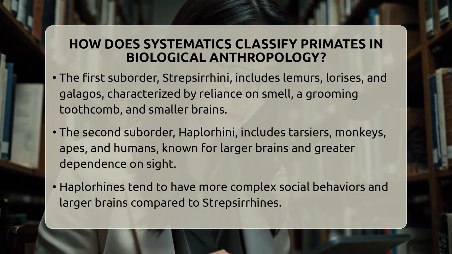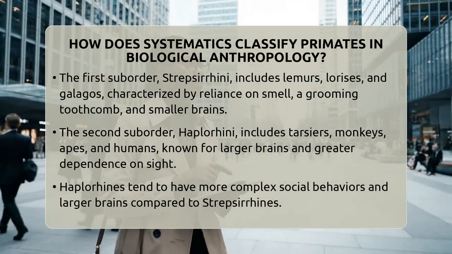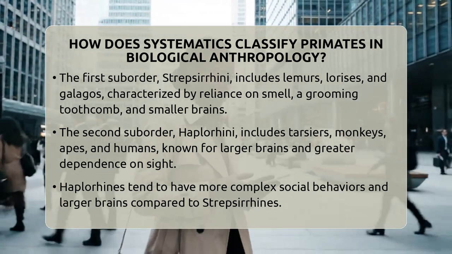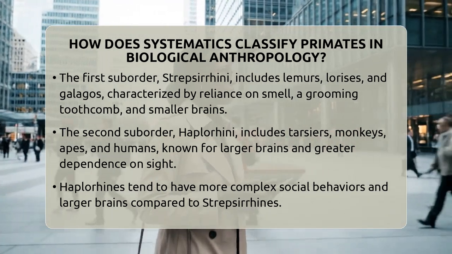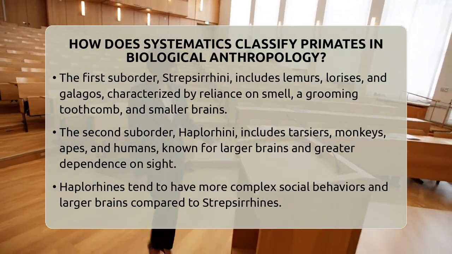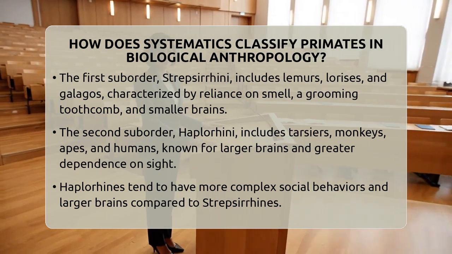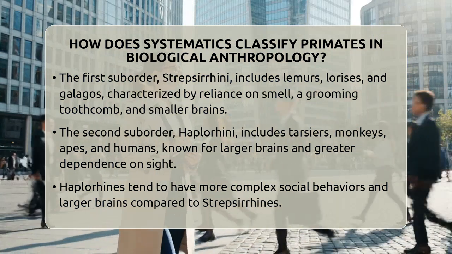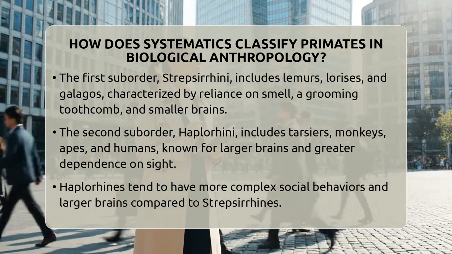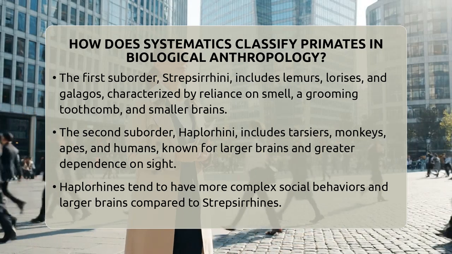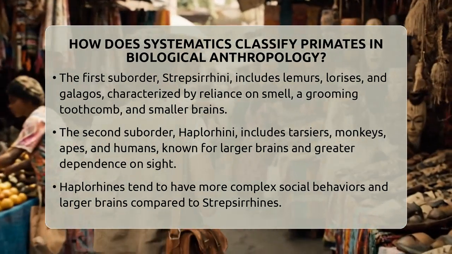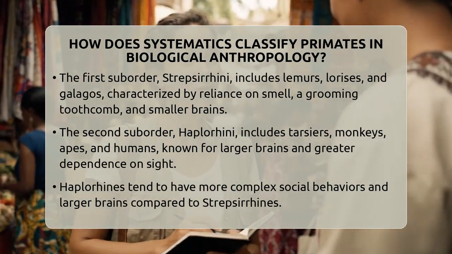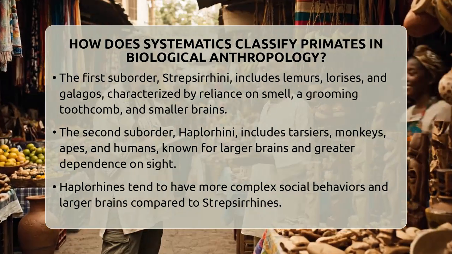They tend to rely more on their sense of smell, have a strong grooming tooth comb, and usually have smaller brains compared to their body size. These traits are more similar to early mammals and show their more primitive features. The second suborder is Haplorhini, known as dry-nosed primates. This group includes tarsiers, monkeys, apes, and humans. Haplorhines tend to have larger brains, relying more on sight than smell, and show more complex social behaviors. Humans and apes are part of this group, which indicates a closer relationship among them.